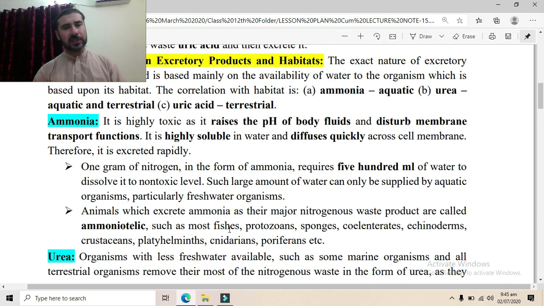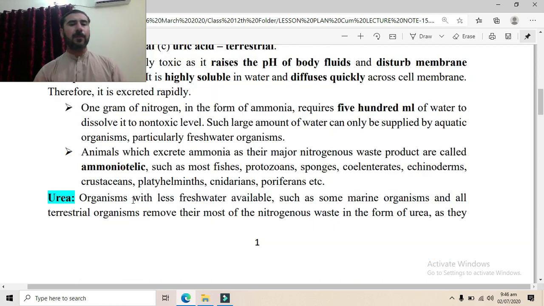For example, fishes, protozoans, sponges, coelenterates, echinoderms, crustaceans, platyhelminthes, cnidarians and poriferans. These are mostly marine, and they are all ammonotelic. They release their nitrogenous waste in the form of ammonia.